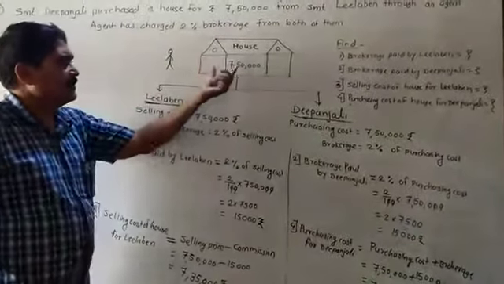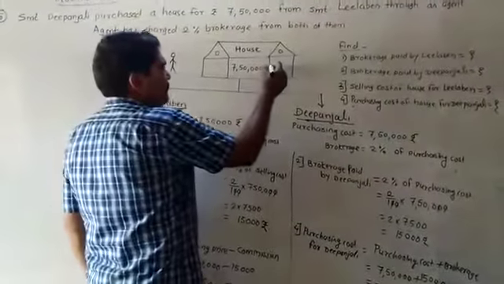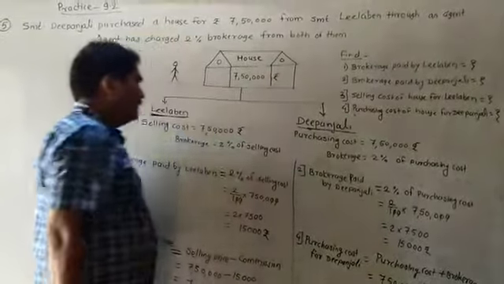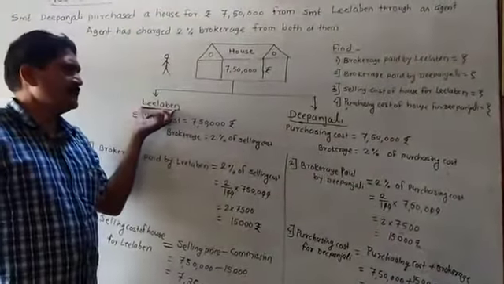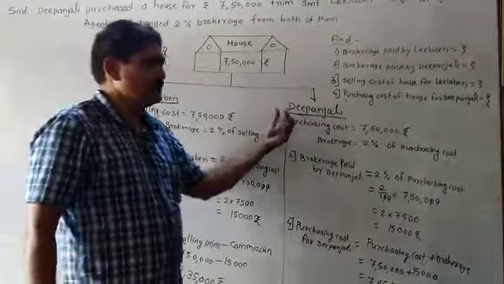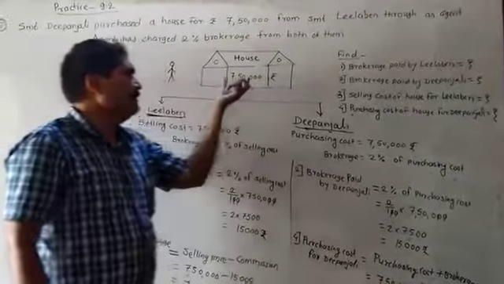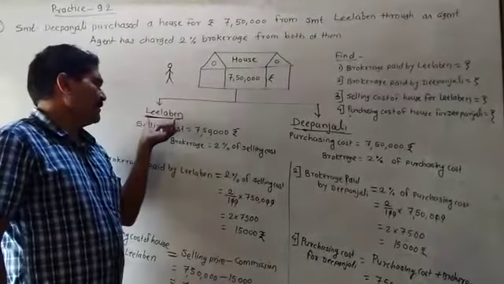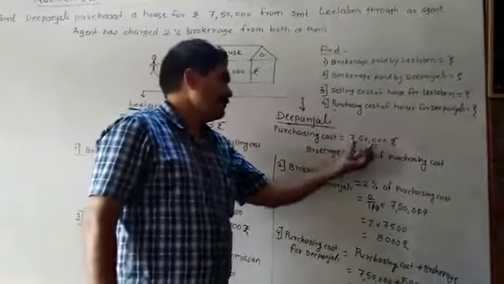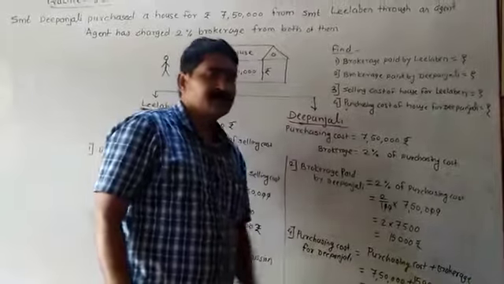This is the house. The cost of the house is 7,50,000 rupees. Then this Leela Ben is selling the house. This Deepanjali is purchasing the house. This 7,50,000 is the selling price for Leela Ben, and this 7,50,000 is the purchasing cost for Deepanjali.